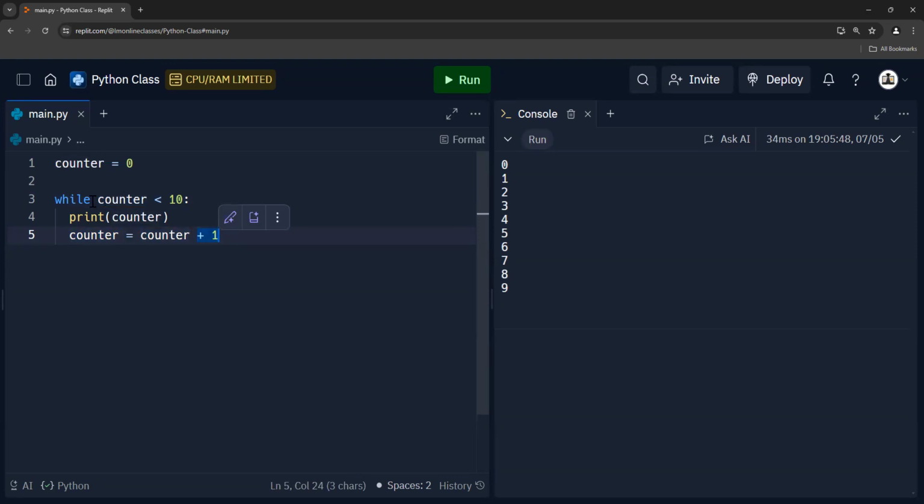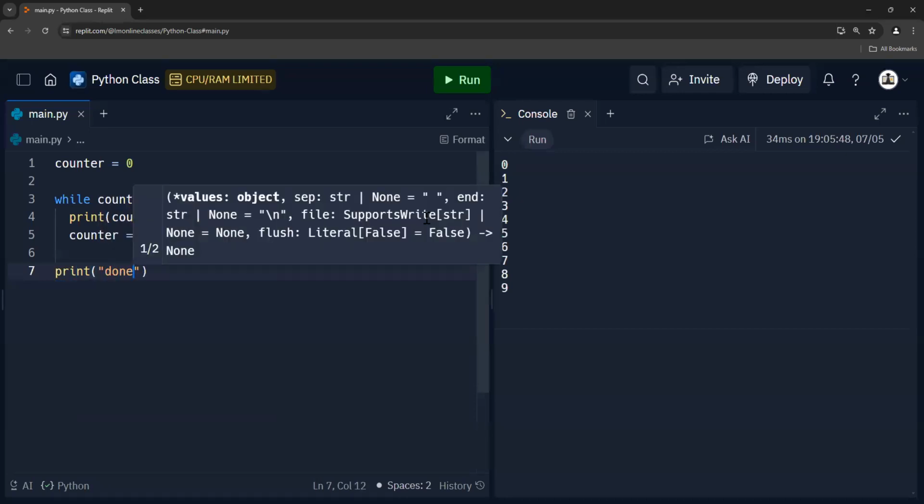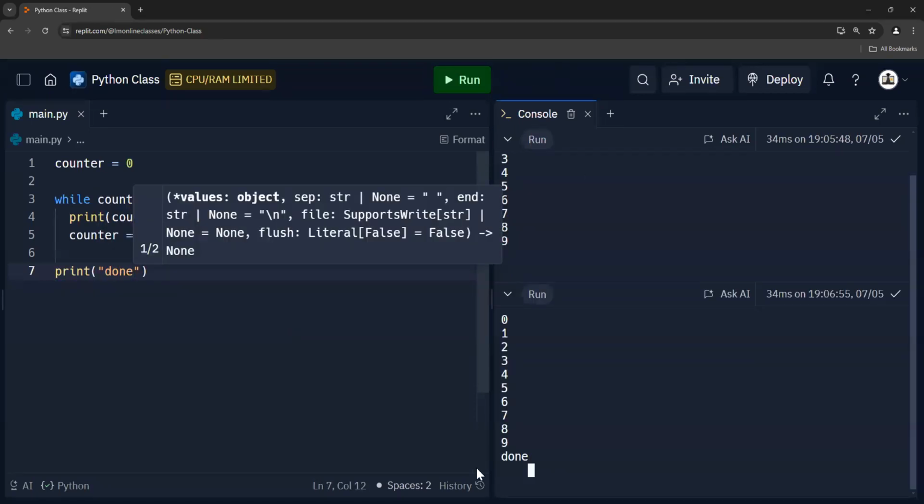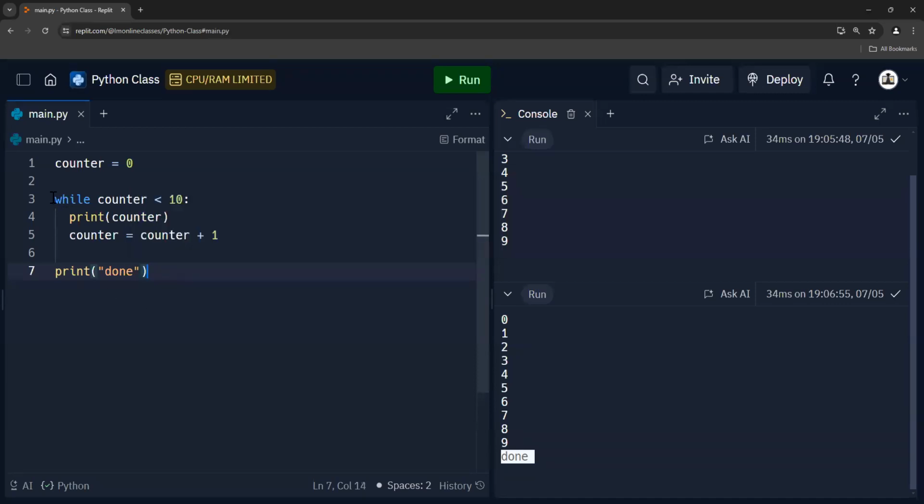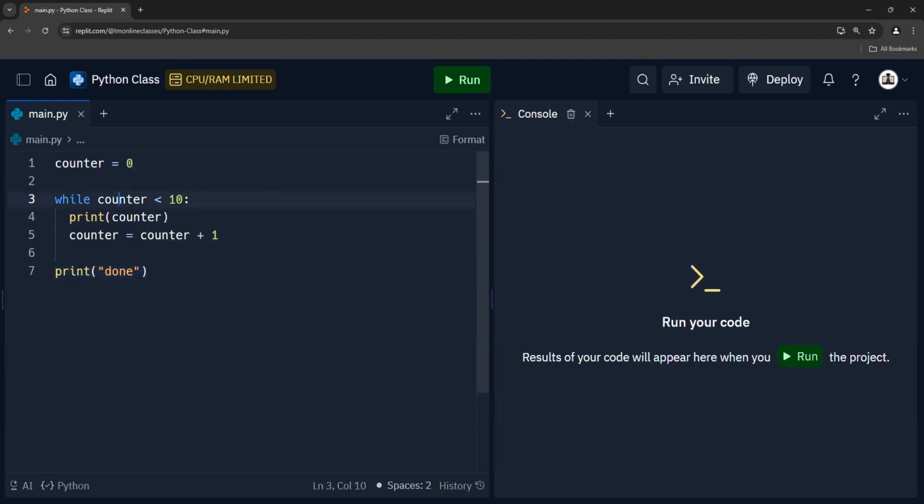Now let's go back to the loop. Is counter less than 10? No, it's not. It's equal to 10. 10 is not less than 10. So this would be false, which means that we break out of this while loop and we go on to line 6 if there was a line 6. So it just goes to print done. We press run. Done does indeed get printed because this while loop ends, and then we can go on to the next lines. In this case, print done was the next one. Okay, so that's a while loop. There's not much else to say about while loops.